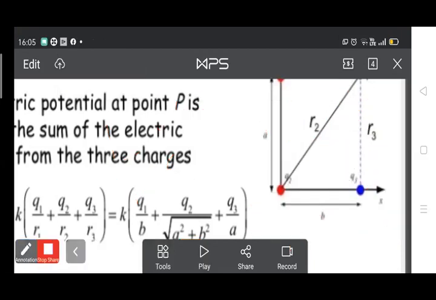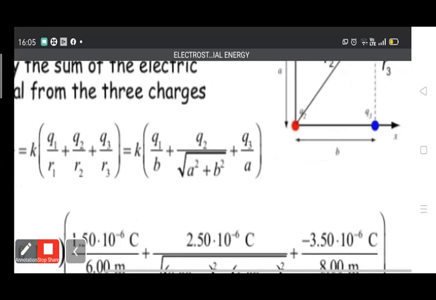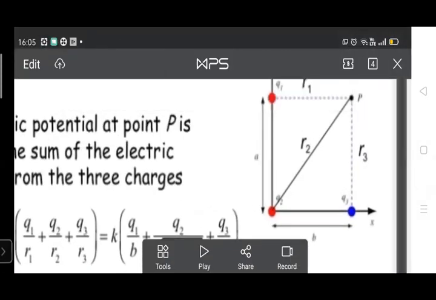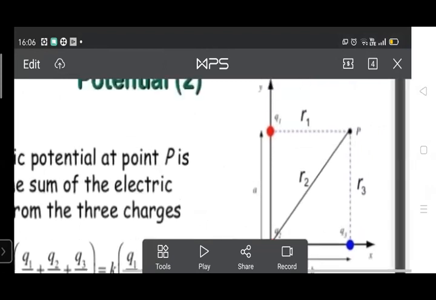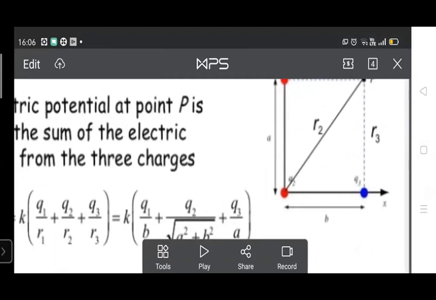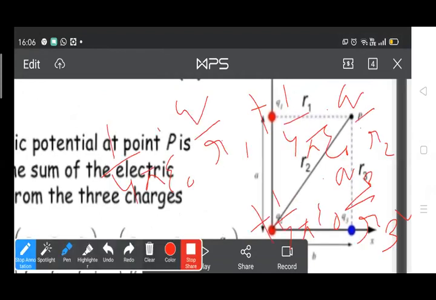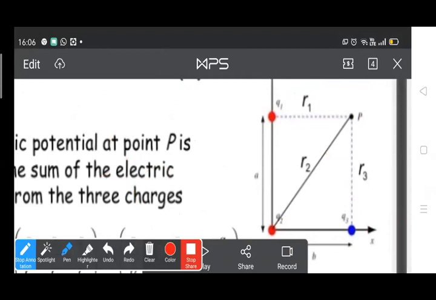Now put the values of Q1, Q2, Q3, R1, R2, R3 in these equations. We found R1 is B from the figure, R3 is A from the figure, and R2 is found using the Pythagoras theorem: R2 equals root of A square plus B square.